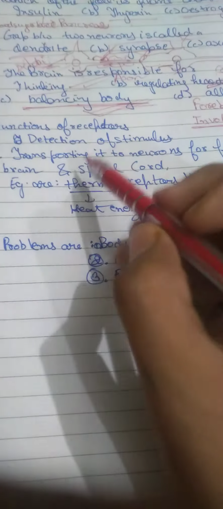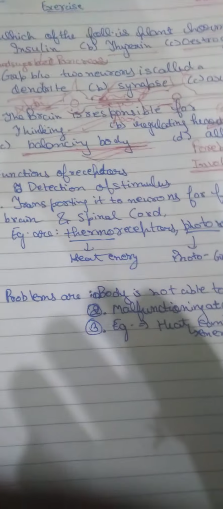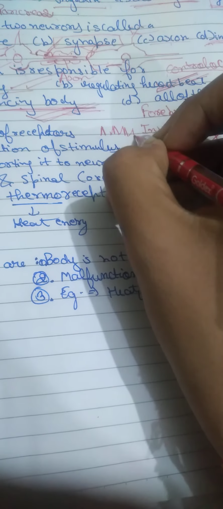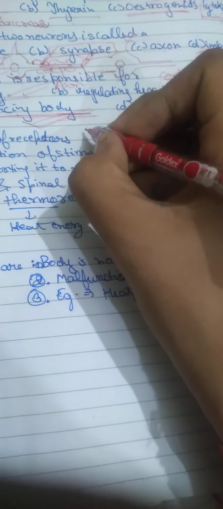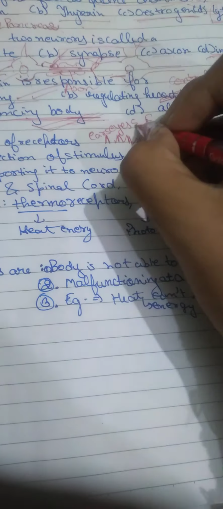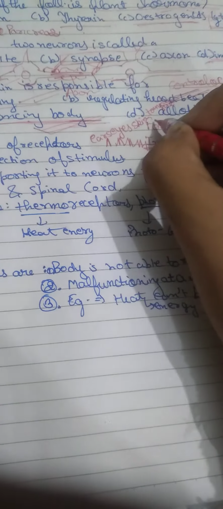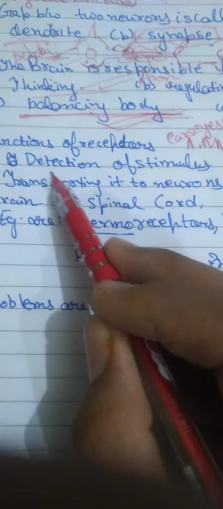Now the next question is, we have to mention the functions of receptors. So first of all, what are receptors? Receptors are structures present on our various sensory organs. How many sensory organs do we have? We have ears, eyes, skin, tongue, and our nose, which helps in smelling. Now they are responsible for detection of stimulus.